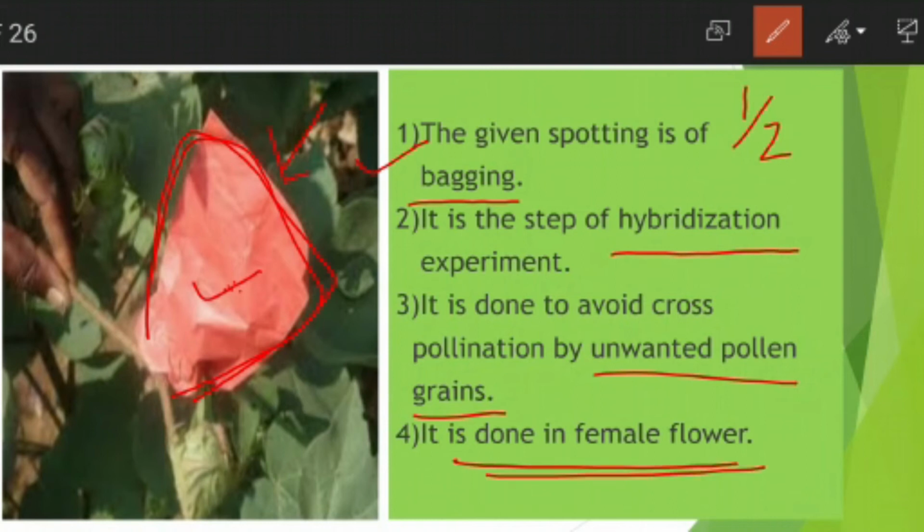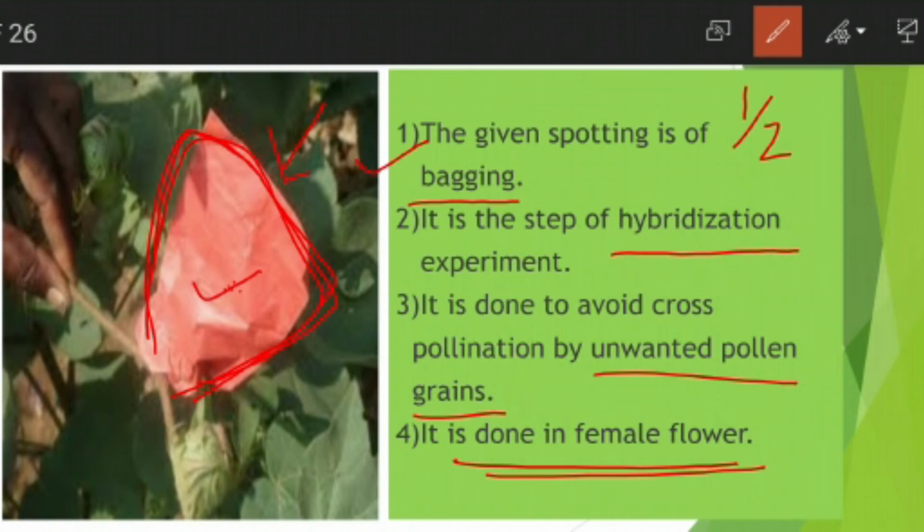It is done only with the female flower, because we have converted the bisexual flower into a female flower by the process of emasculation. Here we are protecting the female flower from the settlement of unwanted pollen grains. So here we have completed bagging.